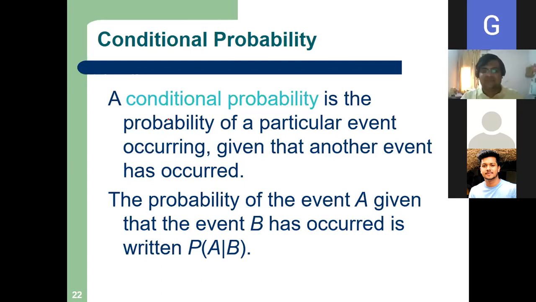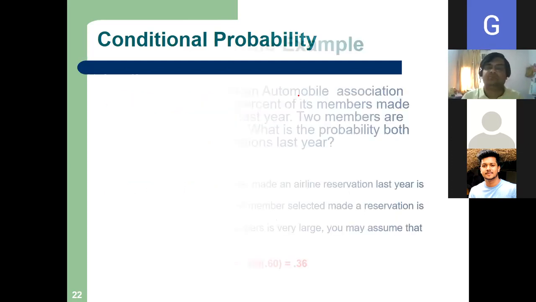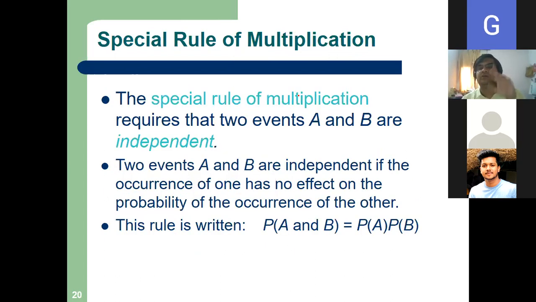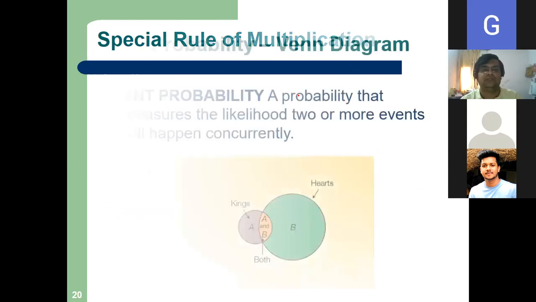Now I am coming to the multiplication rule, but before that, a bit of conceptual background. You have to understand this very well.